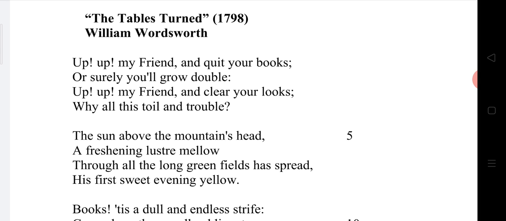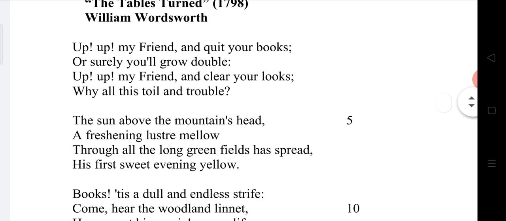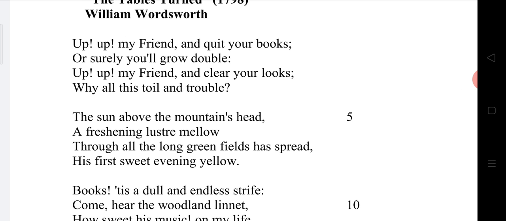What is William Wordsworth speaking to his friend through this poem? We are going to have a look at the first stanza, dear friends. The Tables Turned, 1798, and it is already said it was the first poem to be published in the Lyrical Ballads, with which the romantic movement was started. We shall take up the first stanza, dears. Up, up, my friend, and quit your books, or surely you will grow double. Up, up, my friend, and clear your looks. Why all this toil and trouble?